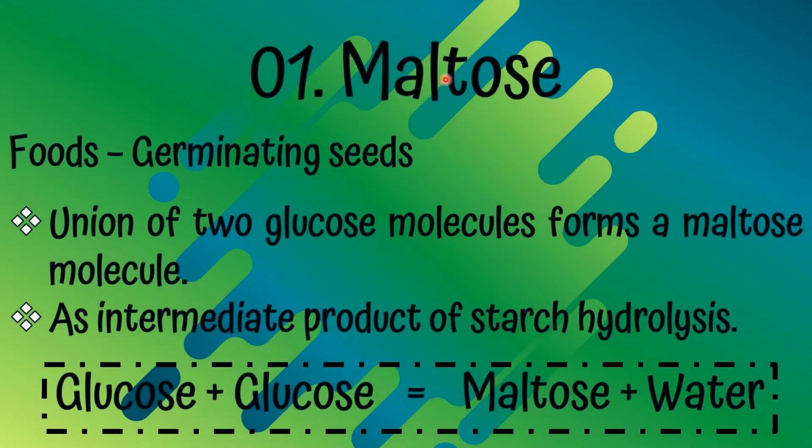Okay, let's see the first one, maltose. Location of food, germinating seeds. Union of two glucose molecules form a maltose molecule. As intermediate product of starch hydrolysis, glucose plus glucose equals maltose plus water.